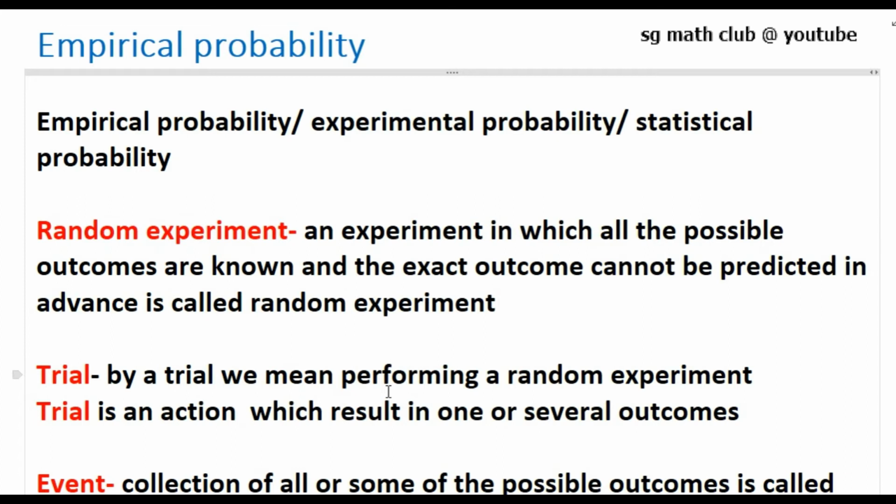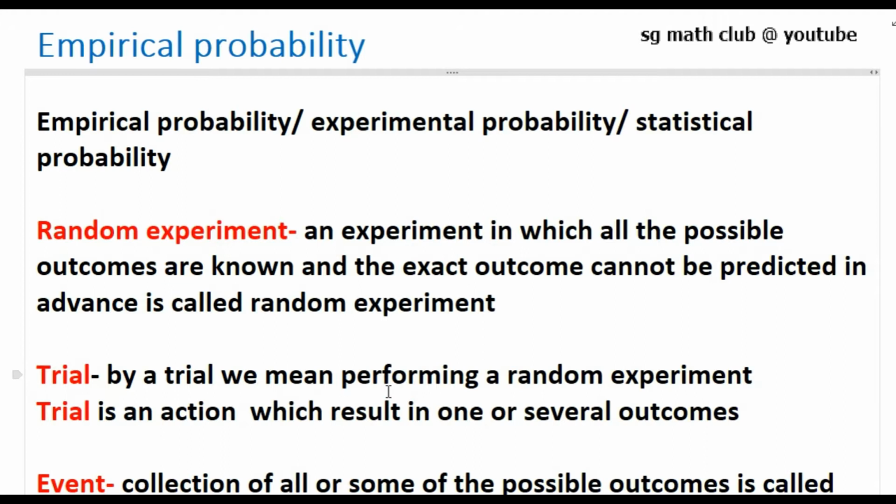We have already studied about probability, and also we have seen that there are three approaches to probability. So empirical probability, or experimental probability, or statistical probability, is actually based on the actual experiments. Now before going to the definition or to find the formula of empirical probability, let's see some of the basic terms related with empirical probability.